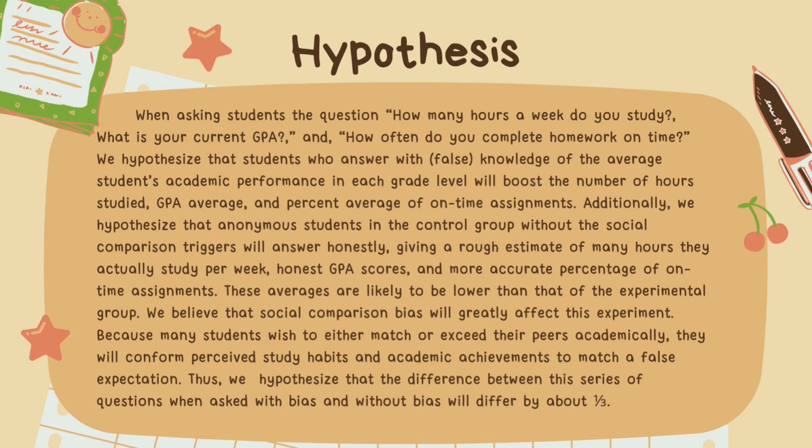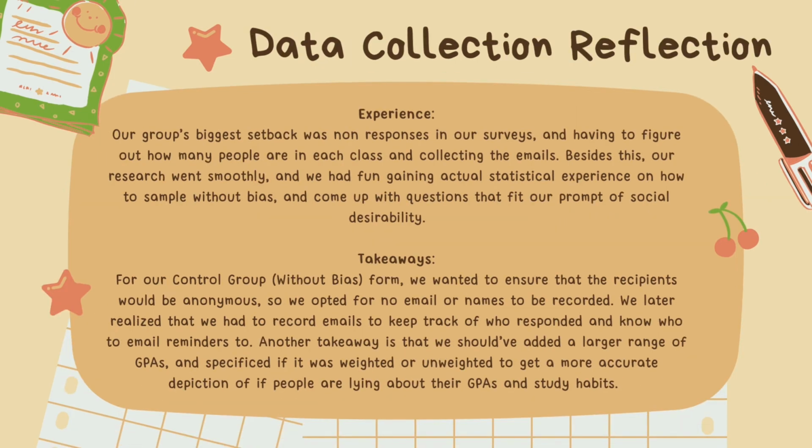We believe that social comparison bias will greatly affect this experiment. Because many students wish to either match or exceed their peers academically, they might conform their perceived study habits and academic achievements to match a false expectation. Thus, we hypothesize that the difference between the series of questions when asked with bias and without bias will differ by about 1/3.